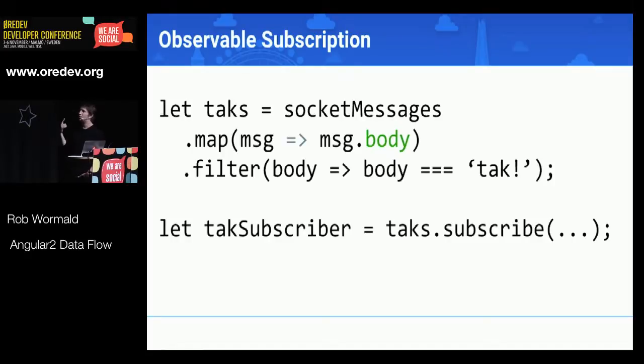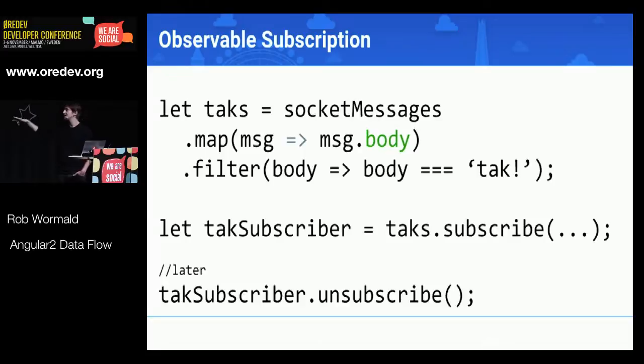And at some point, we'll want to stop listening. We'll want to cancel that. And so built into that talk subscriber, we have an unsubscribe method. So at any point, we can just say unsubscribe. It will close down the WebSocket. And the neat thing is, the way that you set up an observable, it means that it will, for example, close the WebSocket. Or if you're listening to DOM events with an observable, it will sort of unregister the event listener, right? It's really good at cleaning up after itself.